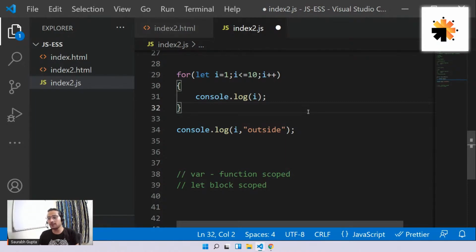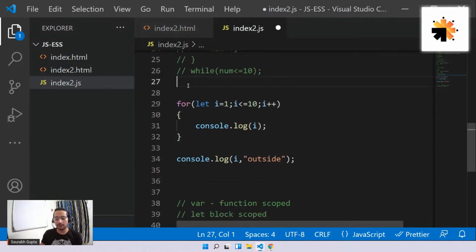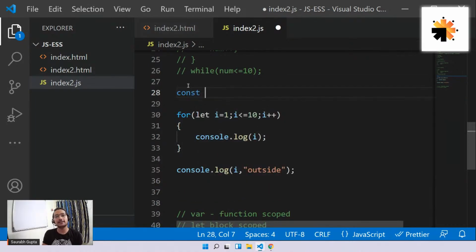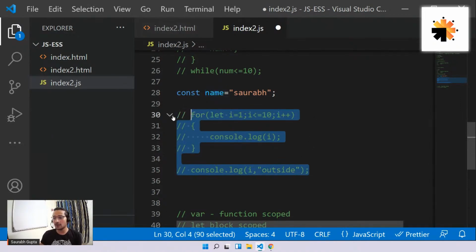Okay, and one more thing, ES6 also introduced something called const. So basically, if I create a constant here like this, let's say name, and if I pass Saurabh in that, whenever you create a variable using the const keyword, now it's not a variable, it's called a constant. It is also doing the same thing, storing data, but now you can never change the value of this name. That's what a constant means. If you try to change it, it will give you an error. That's what const means.